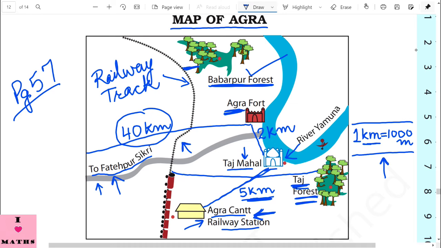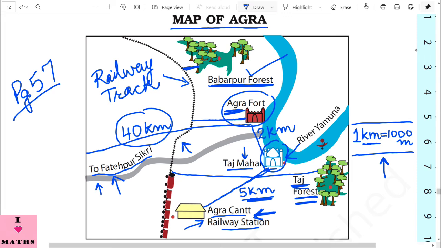Now we have to find out whether Agra Fort is closer or Taj Mahal is closer to the railway line. Okay, now look at this. This is the distance of Agra Fort from the railway line.